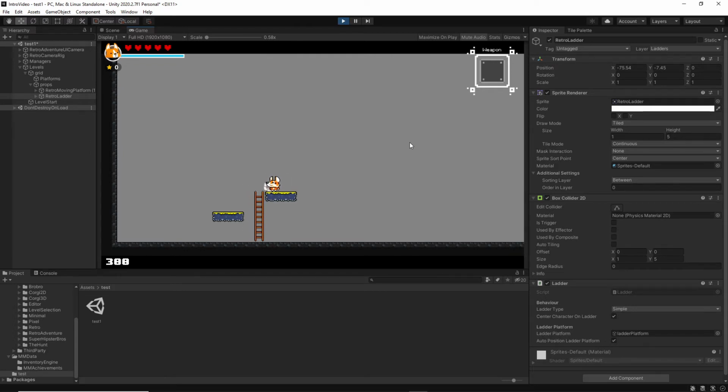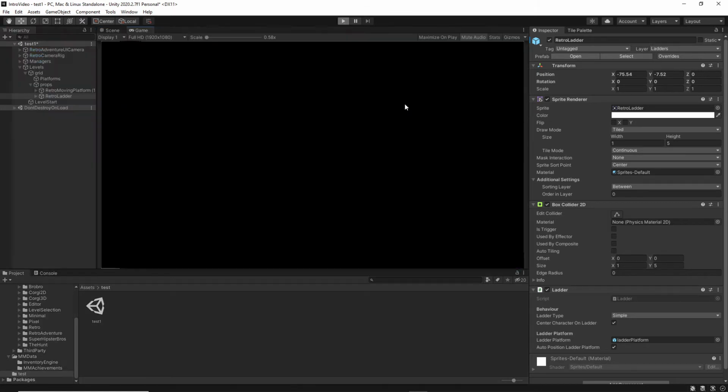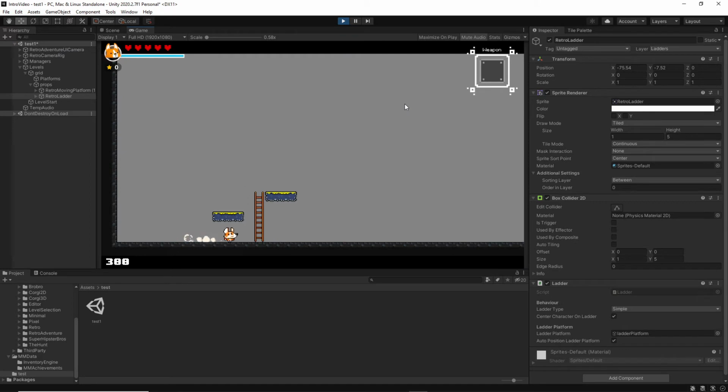And there we go. Ladder's slightly too high, so try that. And there we have working ladders.